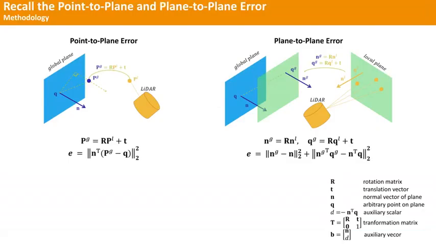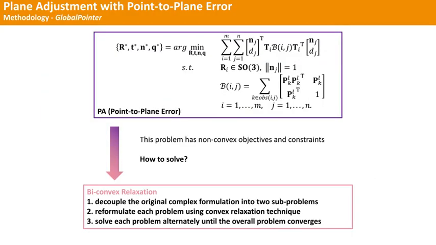Before formal derivation, let us recall the point-to-plane and plane-to-plane errors. The point-to-plane error measures the projection distance between a point and a plane. Besides, the plane-to-plane error can be defined as the sum of direction distance and position distance. At the beginning, I will discuss our proposed algorithm, GlobalPointer. This algorithm begins with the point-to-plane error version of plane adjustment. However, this problem is highly nonlinear and has non-convex objectives and constraints. This makes it hard to optimize.